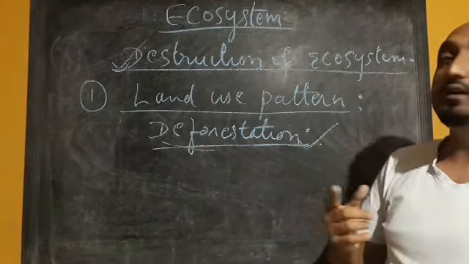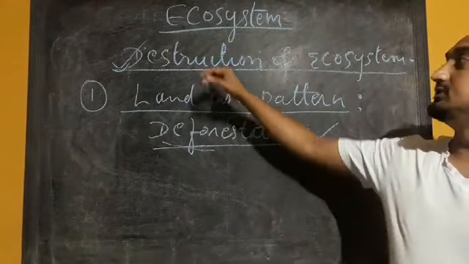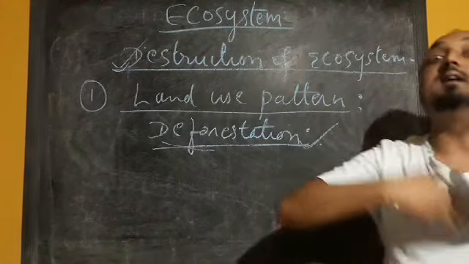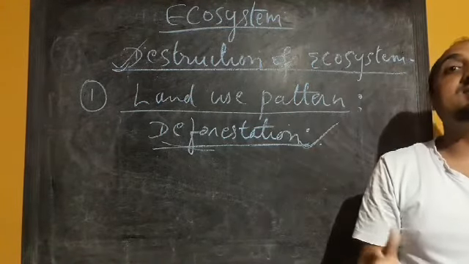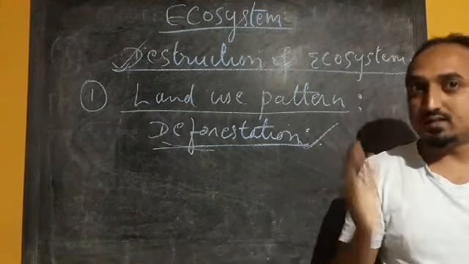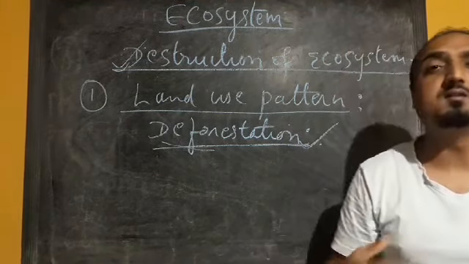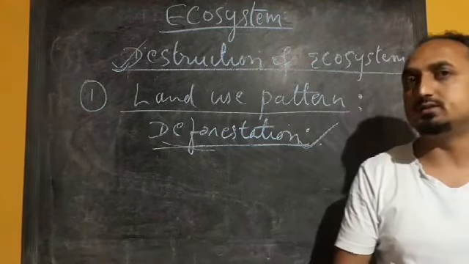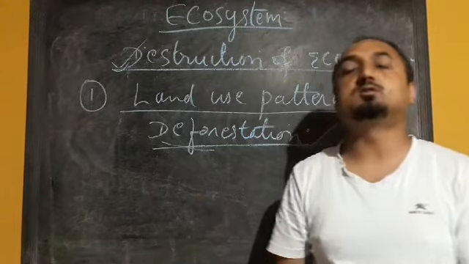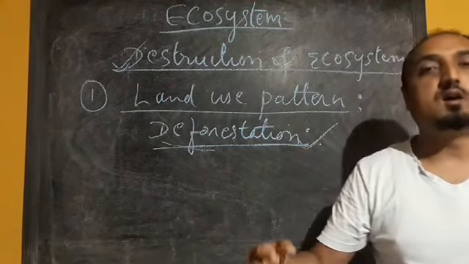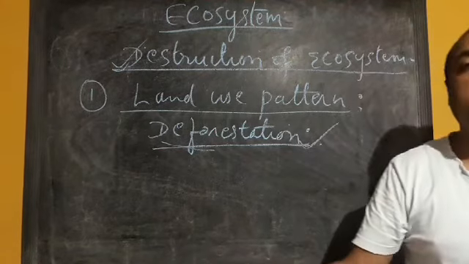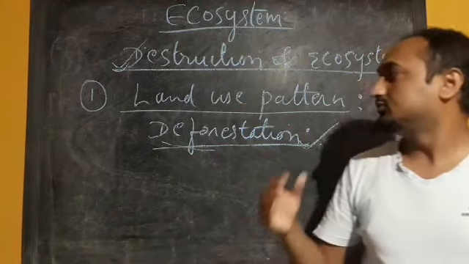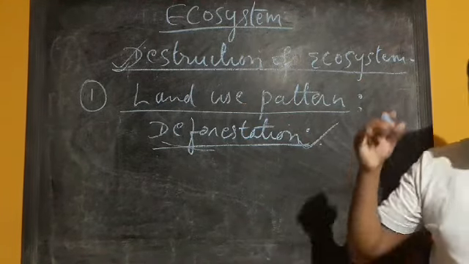What is the important factor that causes destruction of the ecosystem? We can say the land use pattern, or how the land is being used. Nowadays the land is being used for various purposes. The population is continuously increasing, and there is a huge demand for various types of resources, maybe food resources, as well as mineral resources, water, and other resources like gold and other minerals. Due to that, the land use pattern is being changed.